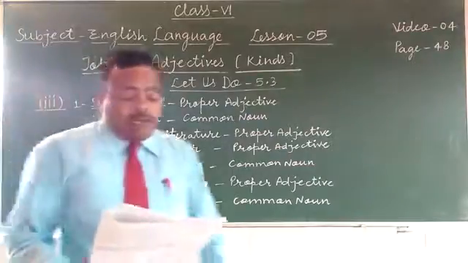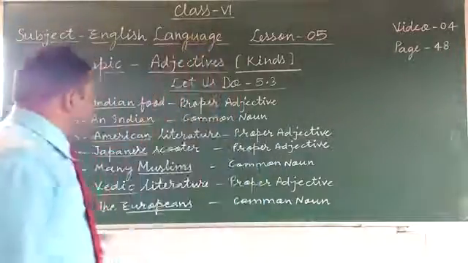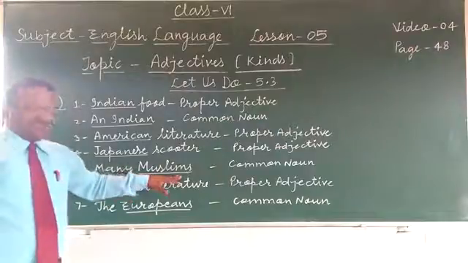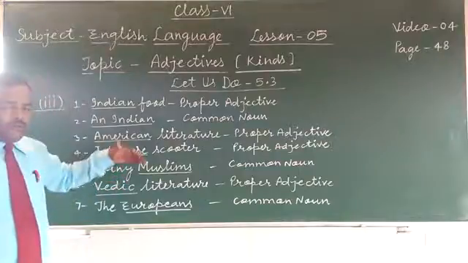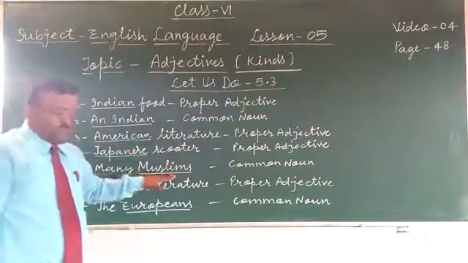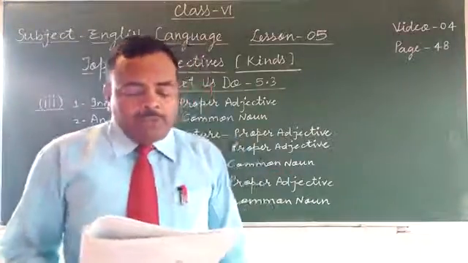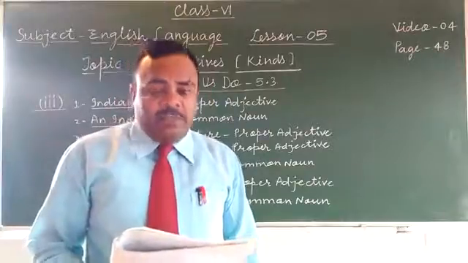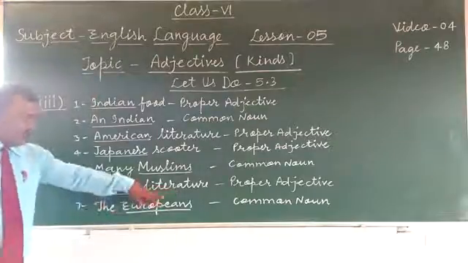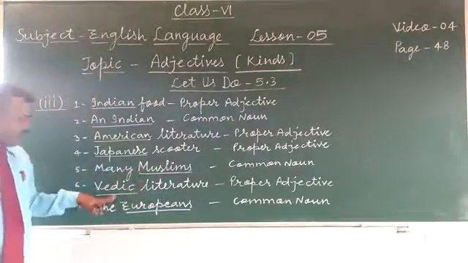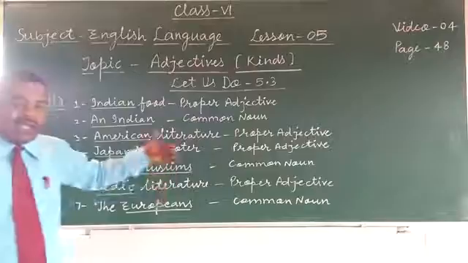Next, many Muslims go to Mecca every year. So many Muslims. So here Muslims, it is plural form. So many shows the number. Okay, more than one. Many Muslims. Muslim is a common noun. Max Muller translated Vedic literature in German. Vedic literature is noun. So it is related to the Vedas. So Vedic literature here, Vedic is proper adjective. Vedic is used as adjective.